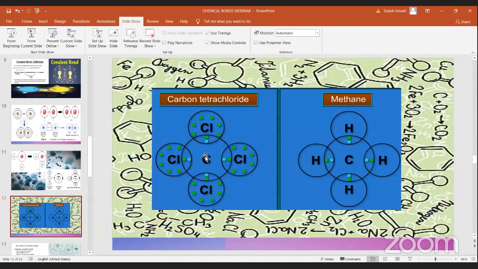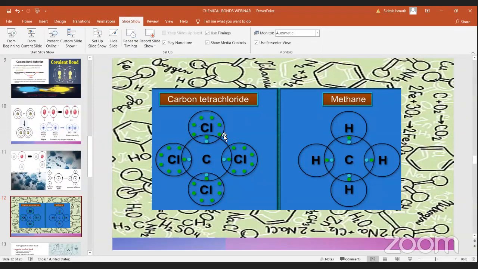Another 4 more. Now you can see chlorine. Chlorine has 7 electrons in its valence shell and it needs 1, so it will become 8. If 4 chlorines combine with the carbon, then carbon can be stable and chlorine also can be stable. So the carbon tetrachloride bond is formed.